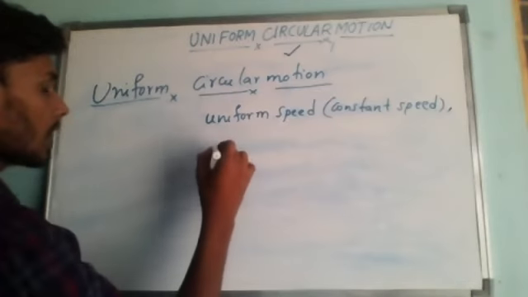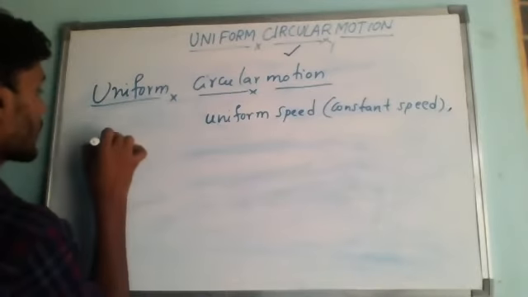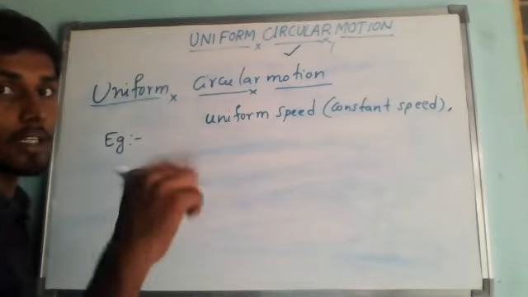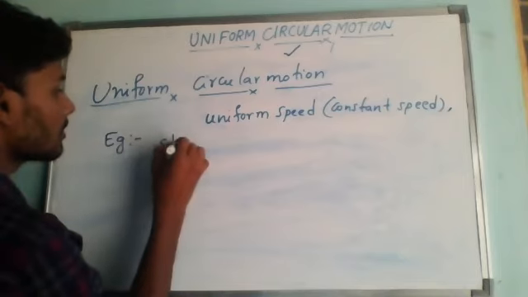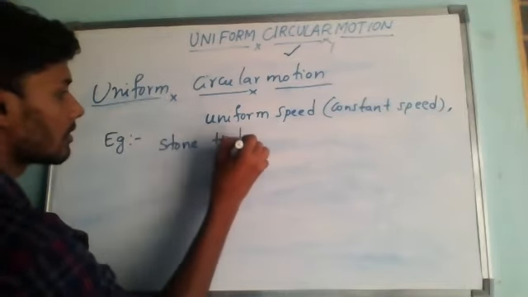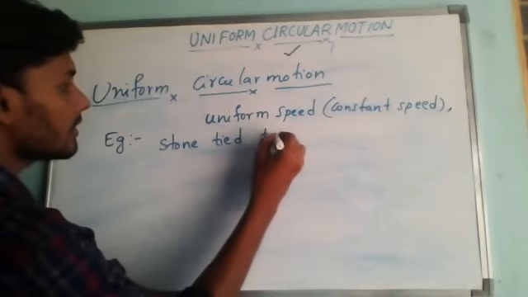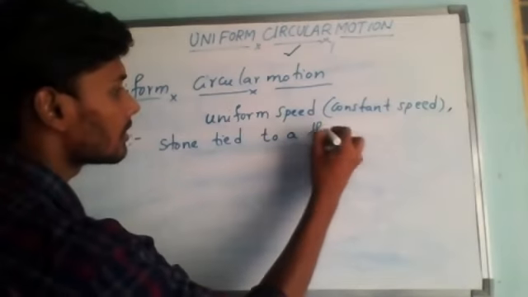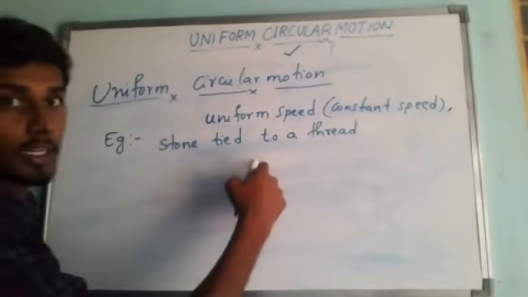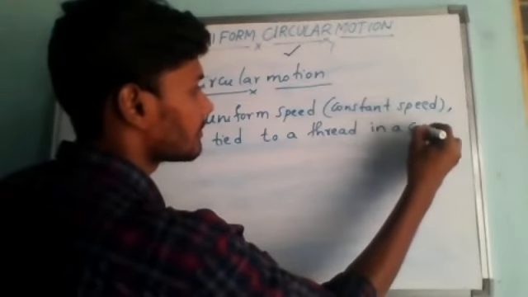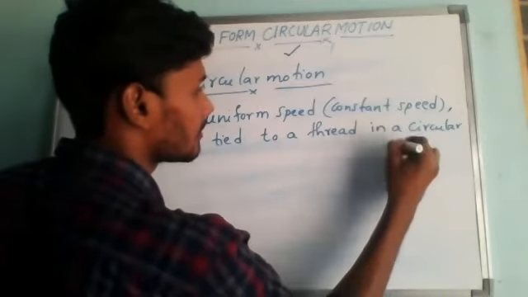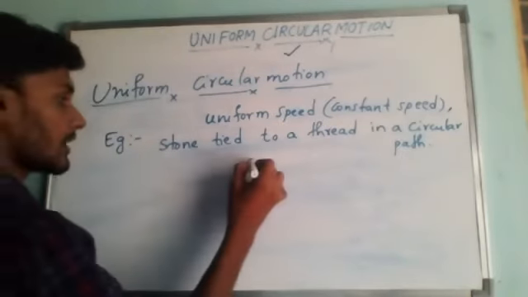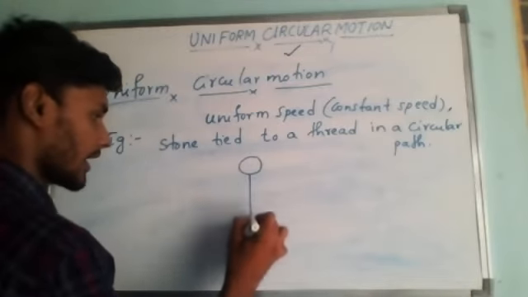Now, if you observe, for example, a stone tied to a thread is rotated in a circular path. Understand? So let us take now, if we take a stone and we are trying to rotate,